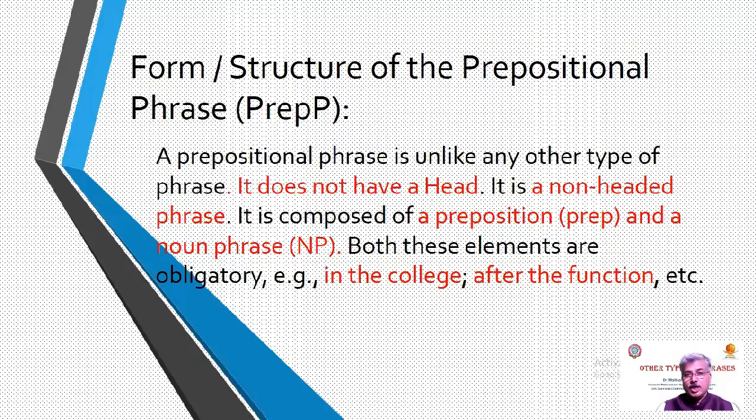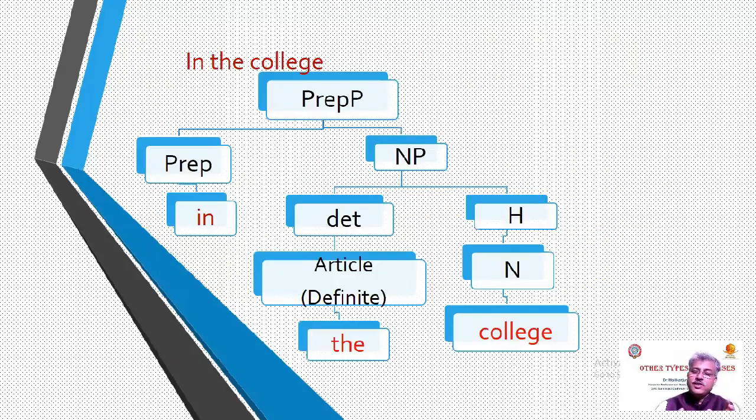For example, in the college. Here, in is the preposition plus the college is the noun phrase. After the function: after is the preposition plus the function is the noun phrase. Now we will try to understand with the help of this tree diagram, in the college. Dear learners, I would like to remind you all that first we have to identify the phrase. In the college is a prepositional phrase, right? So, prepositional phrase, how will you analyze it? Preposition: in. And NP: determiner, article, definite article, the; head is noun, college.